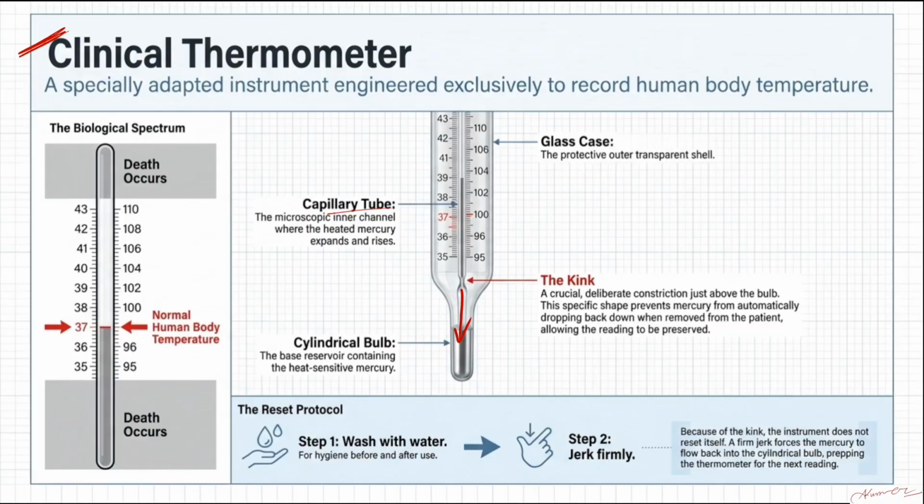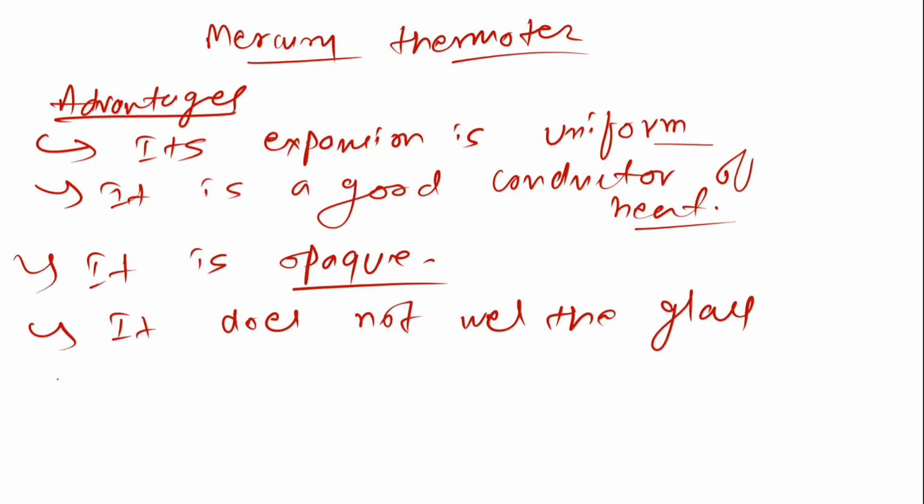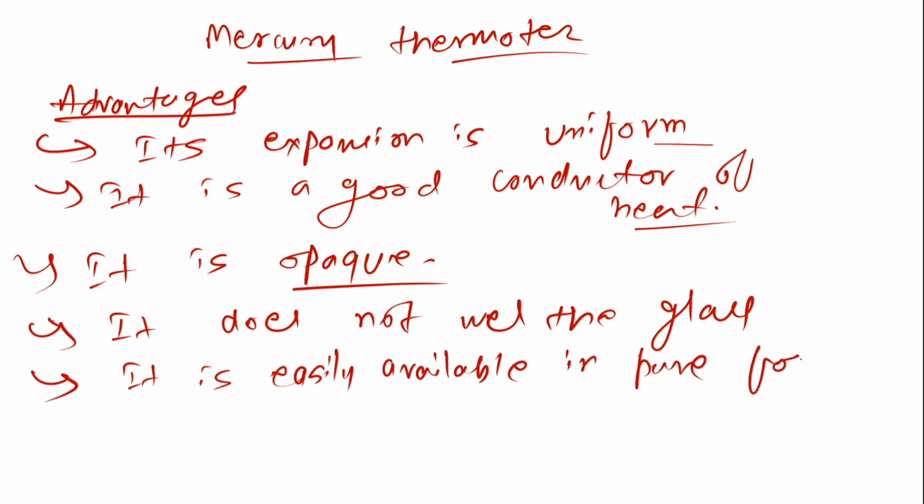Clear? What other things are good for using the mercury thermometer? It is easily available in pure form. Fine. And next one, it has a high boiling point and low melting point. I'll just write it down.